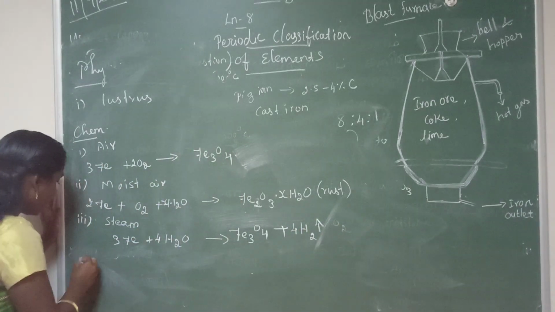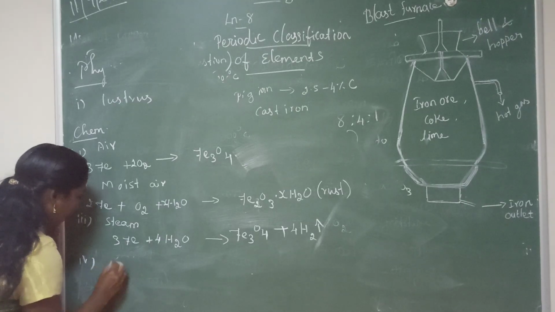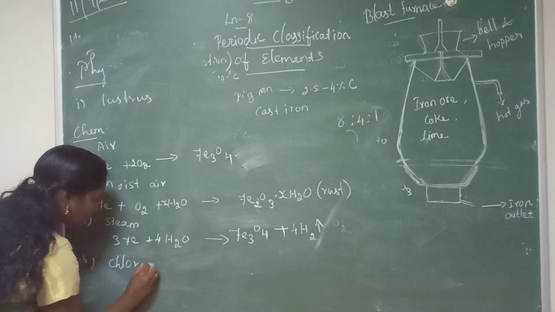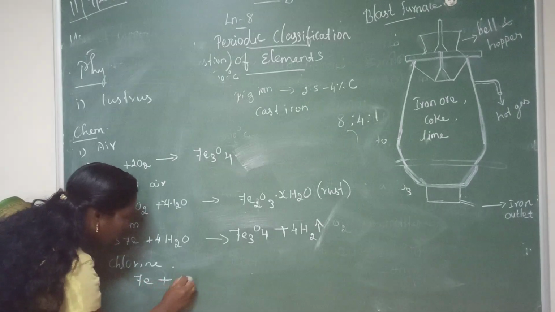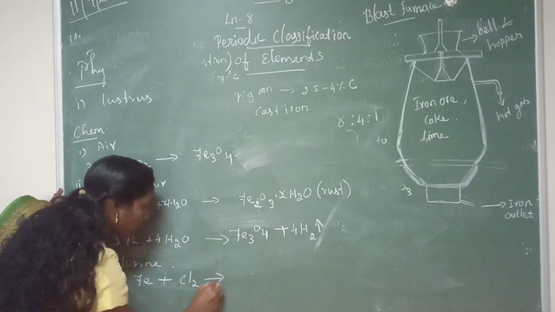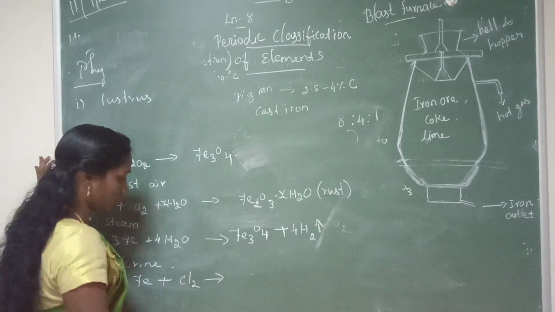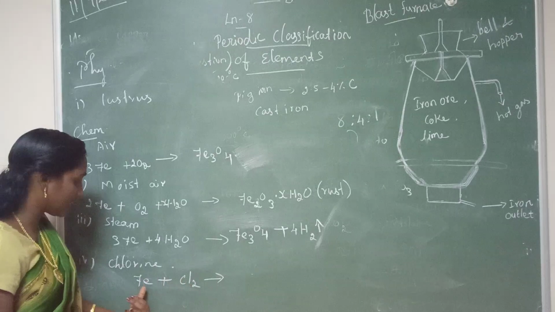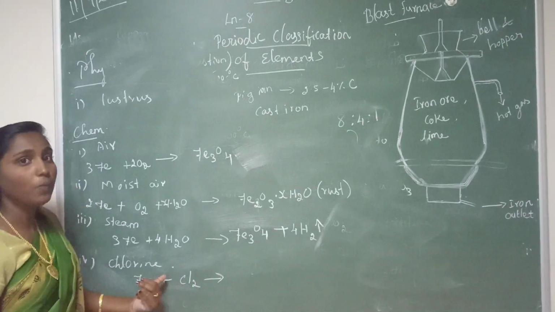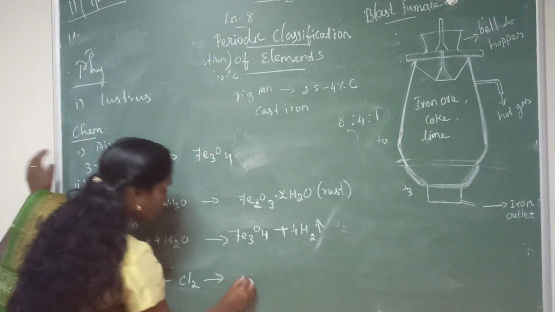The next one, reaction with chlorine. In this reaction, iron reacts with chlorine. It can form FeCl2, but here it forms ferric chloride. Iron reacts with chlorine to form ferric chloride.